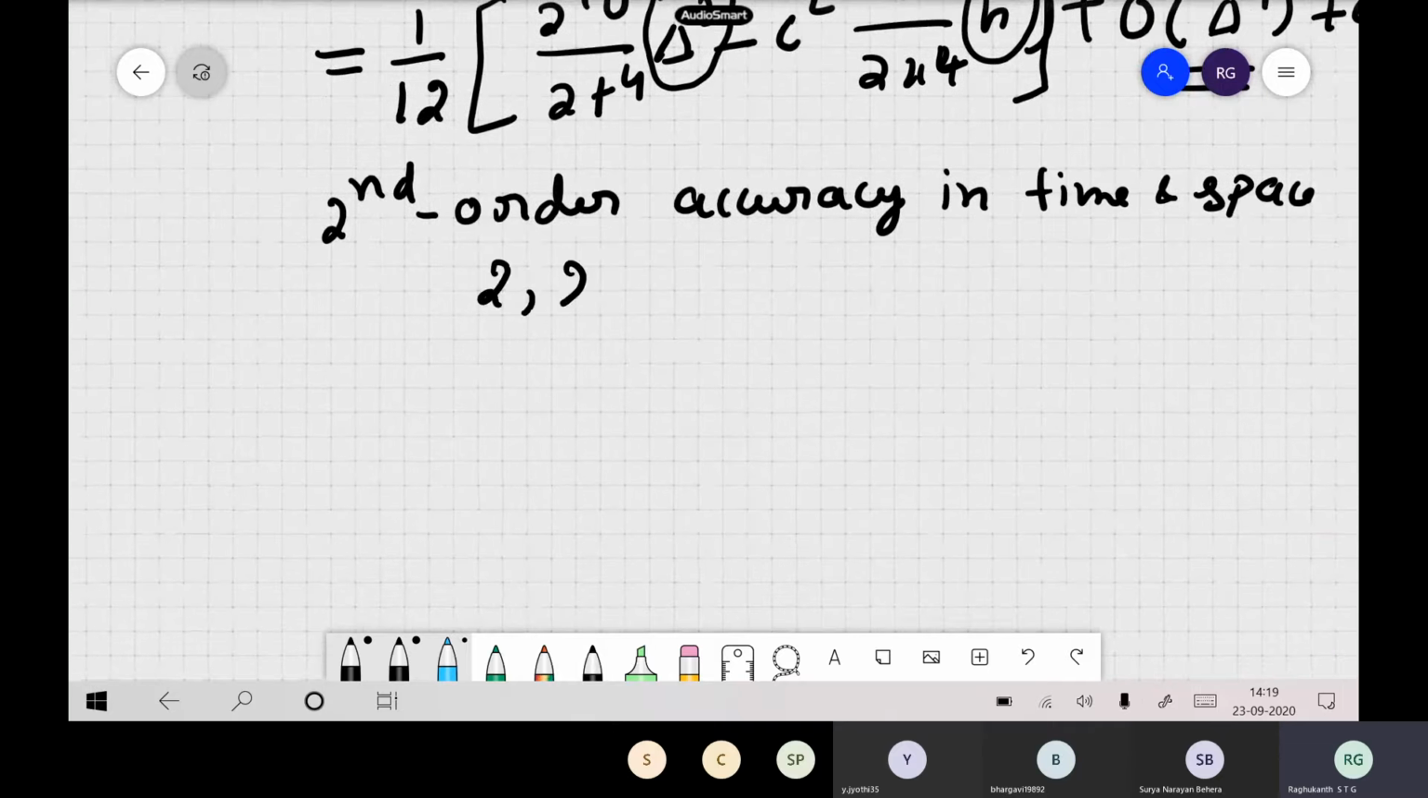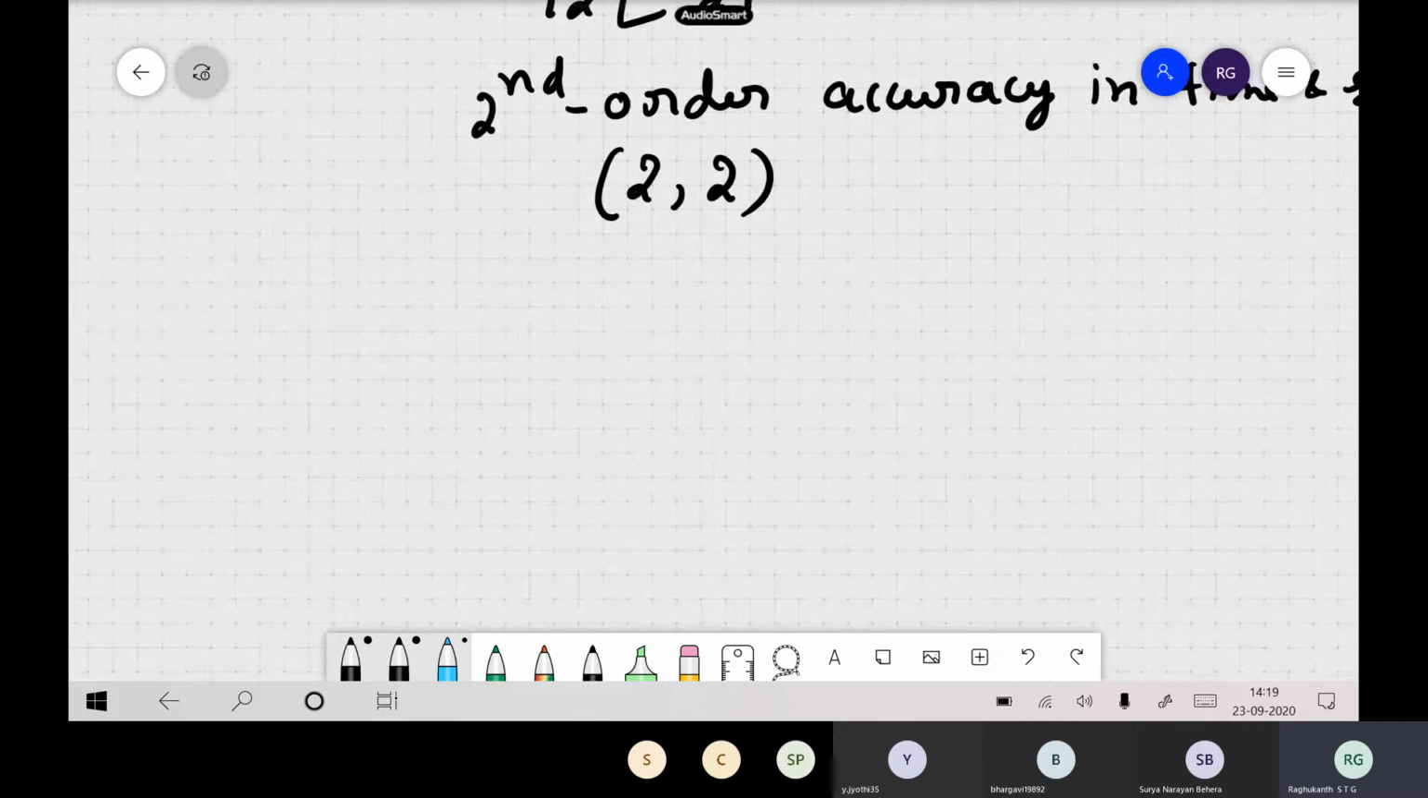Generally, we write it like this also, 2 comma 2, which means second order in time, second order in space itself. So we do it like this also. So this is the consistency of our equation.